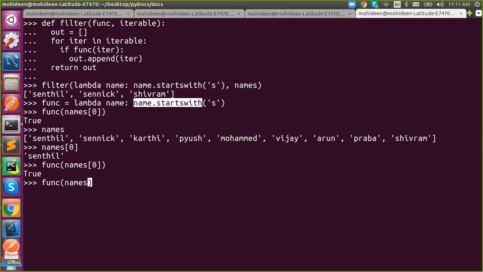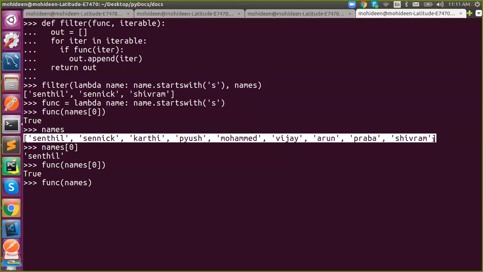But if I pass a complete list inside, what happens? If you pass a single name out of your list, it will work. But if you pass a complete list, what will happen? It is an attribute error.